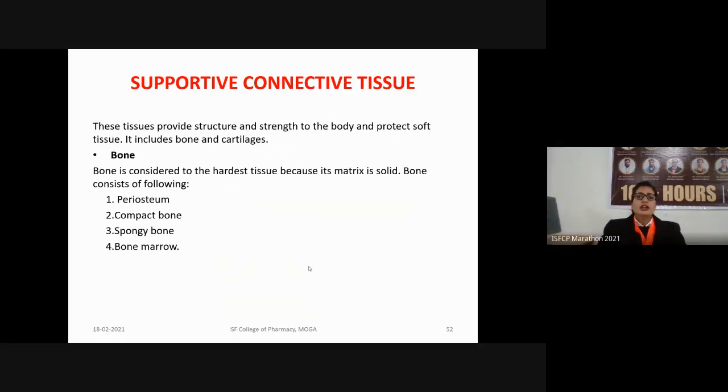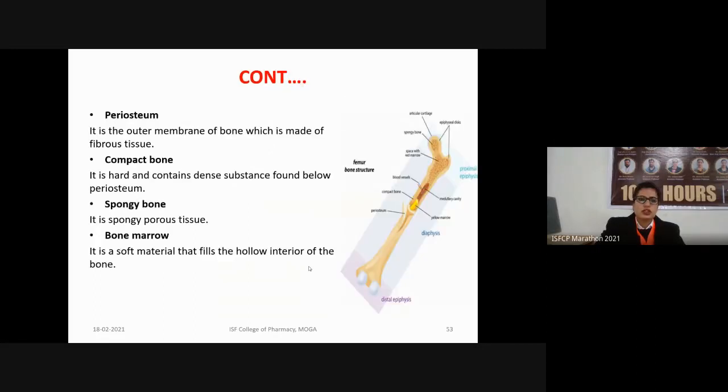Why? Because the matrix of a bone is solid. Unlike in case of other tissues, where the matrix was either semi-solid or gelatinous base, in case of the bone, the matrix is quite solid. So the bone consists of the following structures: periosteum, a compact bone, a spongy bone, and a bone marrow. So this is the structure of a bone.